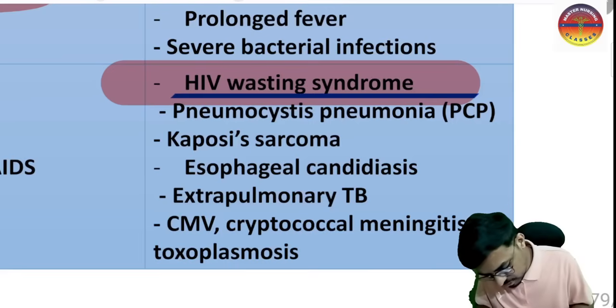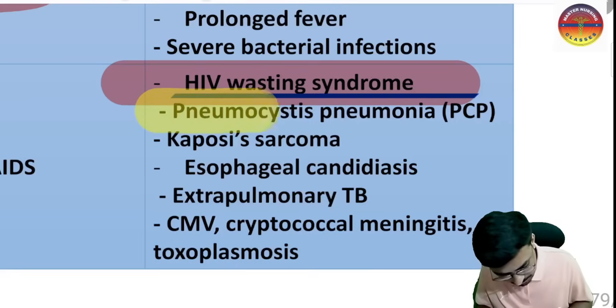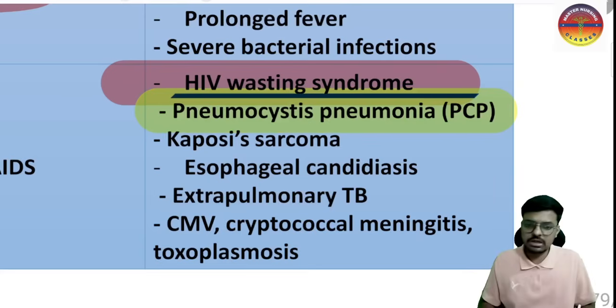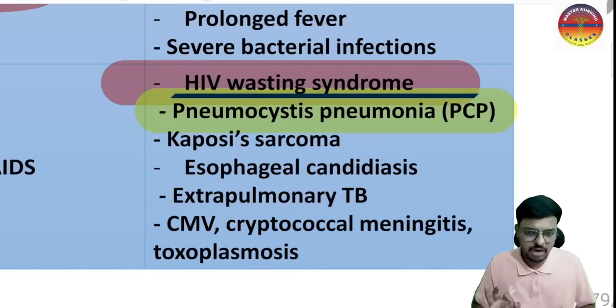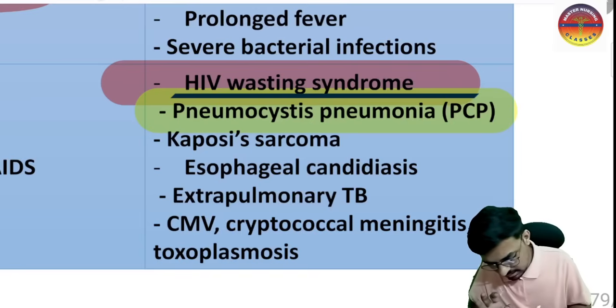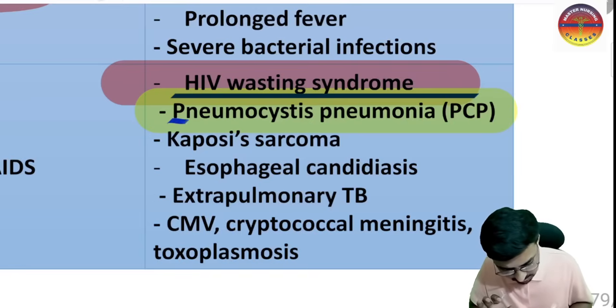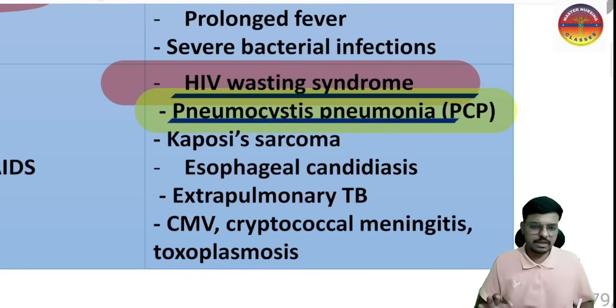And remember, the most common cause of pneumonia in the HIV patient is Pneumocystis pneumonia, Pneumocystis jirovecii, or Pneumocystis carinii, is the answer. So Pneumocystis pneumonia is the most common cause of pneumonia in HIV.